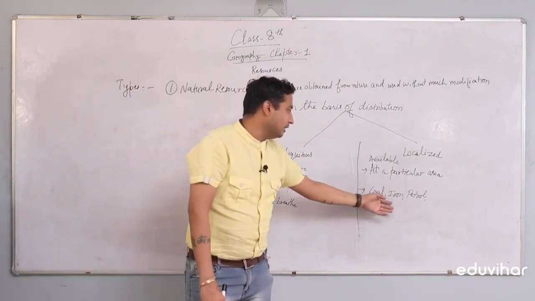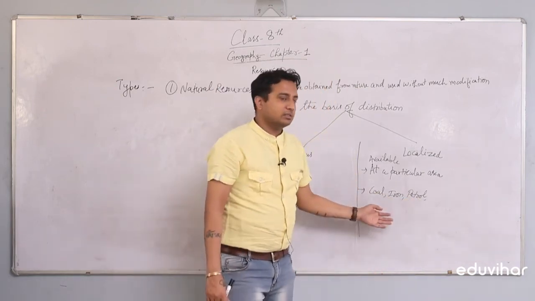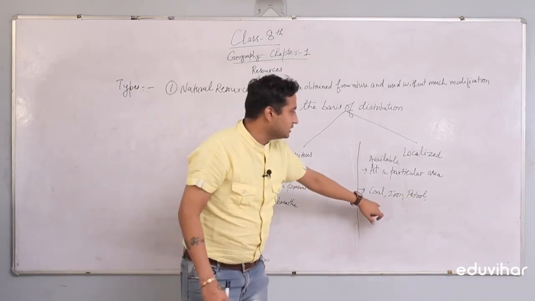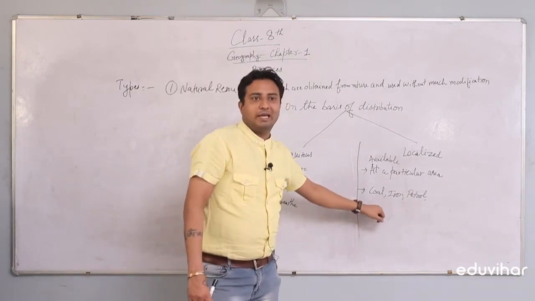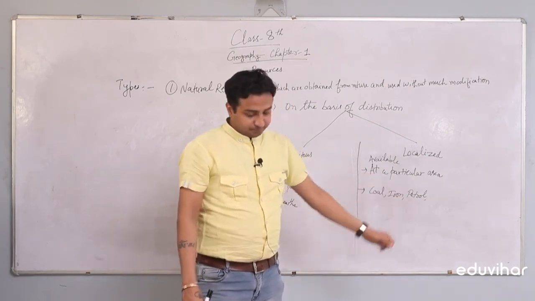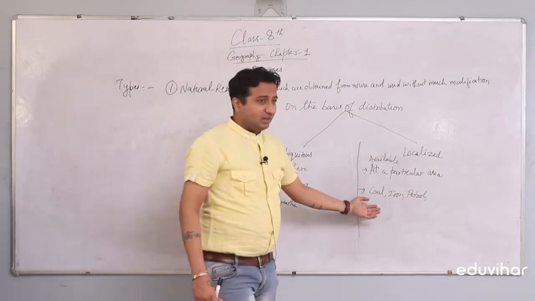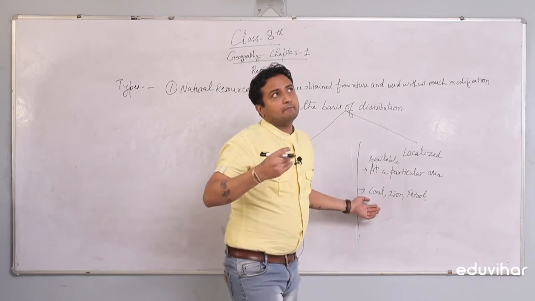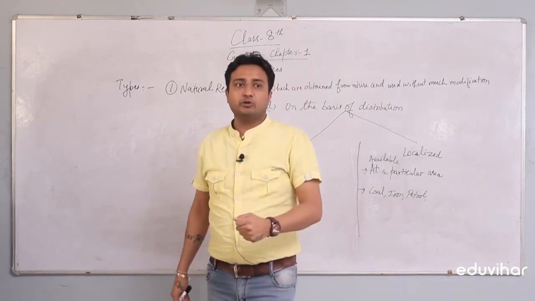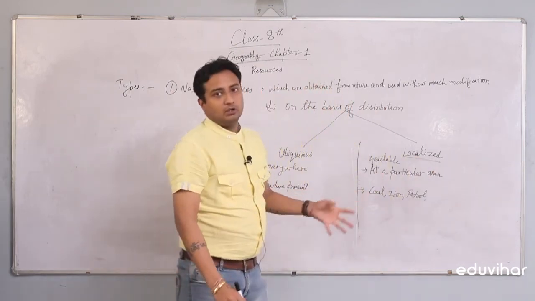You cannot find iron, coal, petrol, gases, and several other ores, silver, gold at every place. There are some particular areas where you will be able to mine these materials out of the upper part of the earth's crust. So localized resources are those available at a particular area.